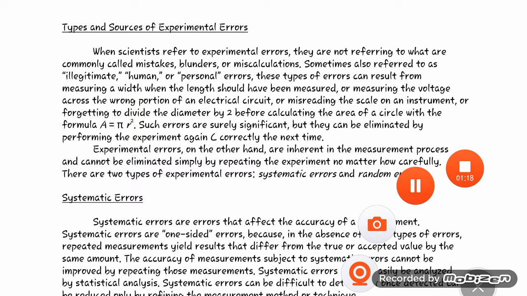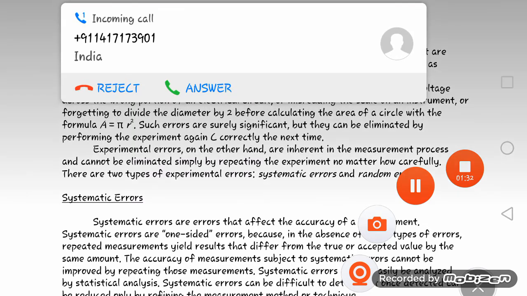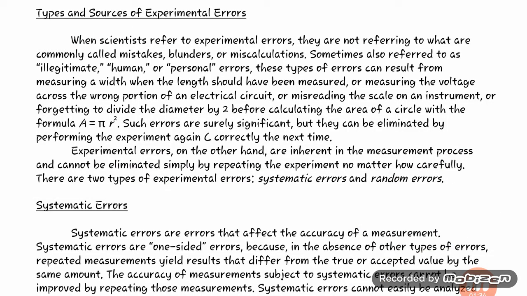When scientists refer to experimental error, they are not referring to what is commonly called a mistake, blunder or miscalculation. Sometimes in an experiment we make some type of mistake, also referred to as illegitimate human or personal error.